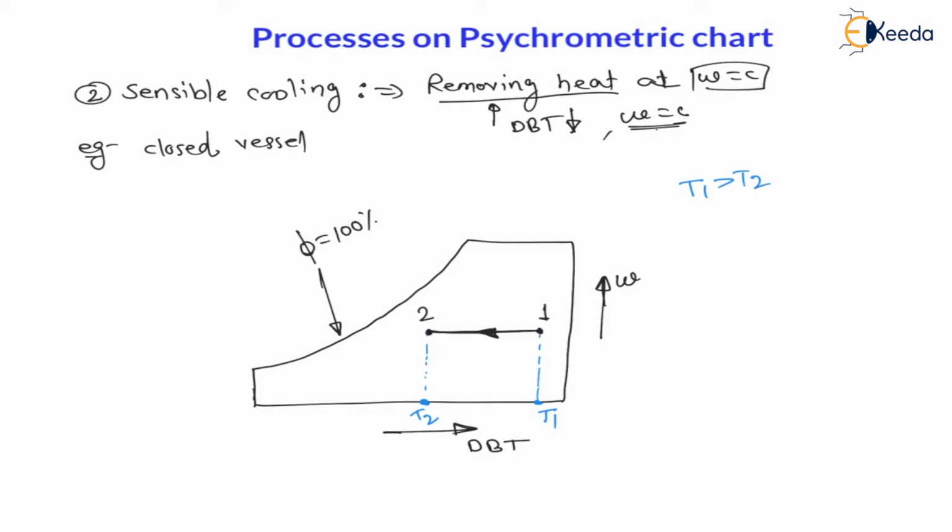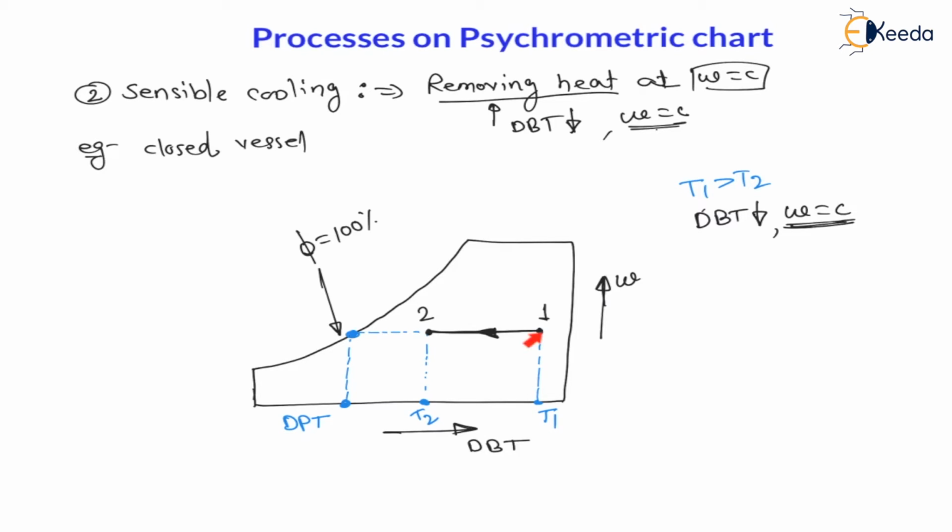That means dry bulb temperature is decreasing, but at constant specific humidity, horizontal line. Now whenever this constant specific humidity line touches the relative humidity equal to 100% line, then we will get dew point temperature. Here it is the dew point temperature.